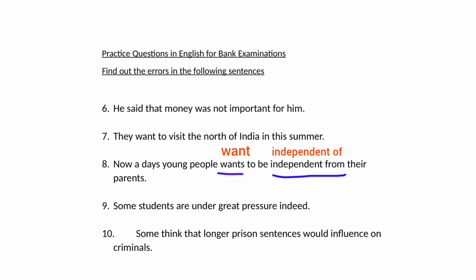The reason is when you are not dependent on somebody or something, you should use independent of, not from. You can use from when the word is separated. He recently got separated from his parents. So avoid from after independent in this sentence.